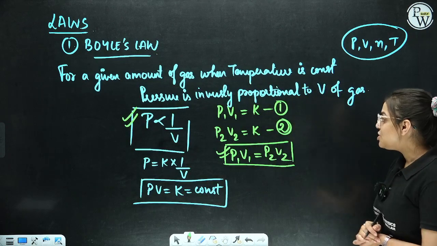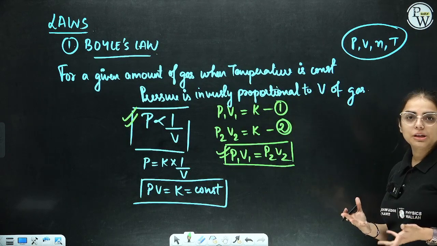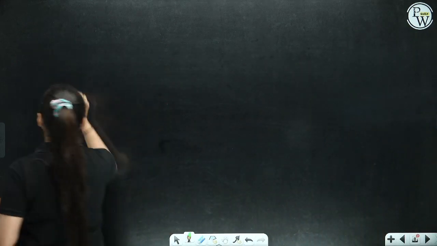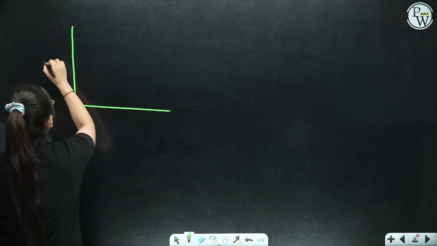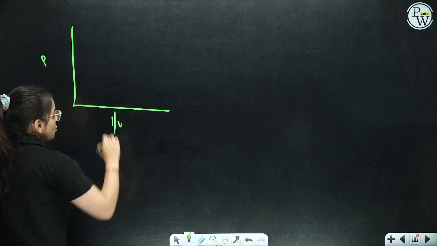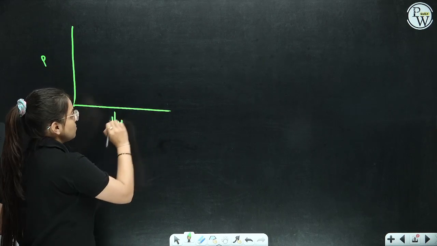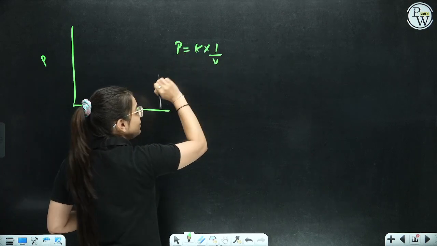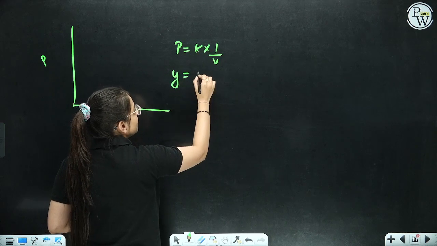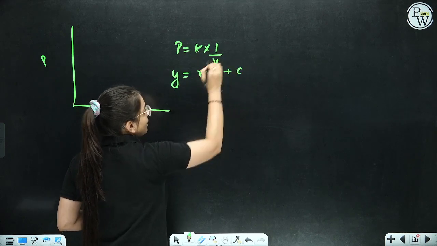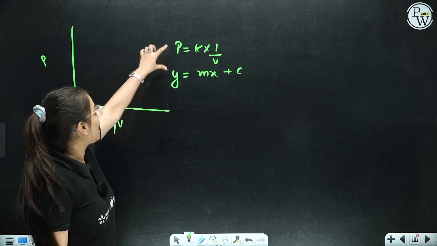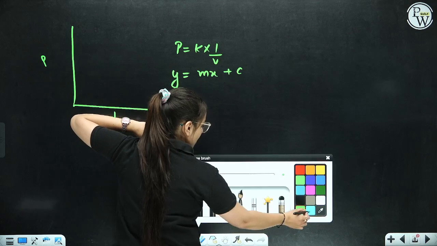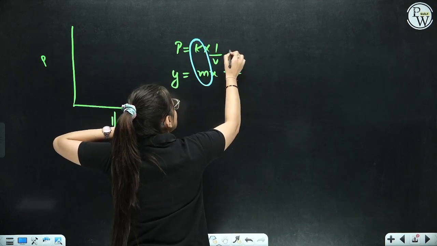Let's talk about the graphical part with regard to Boyle's law. If I plot a graph between pressure and 1 by V, what are you going to get over here? It's very simple. You know that pressure is equivalent to K into 1 by V. So can I write it as y is equal to mx plus C? What is y? y is P. What is x? x is 1 by V. What is m? m is K. And what is C? C is 0.